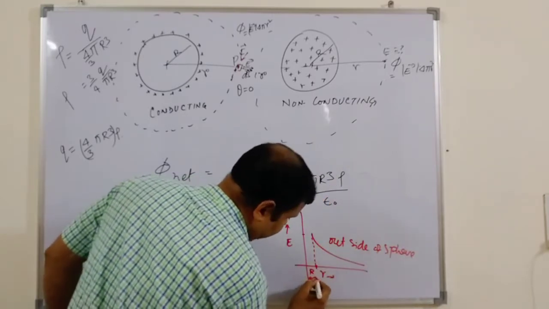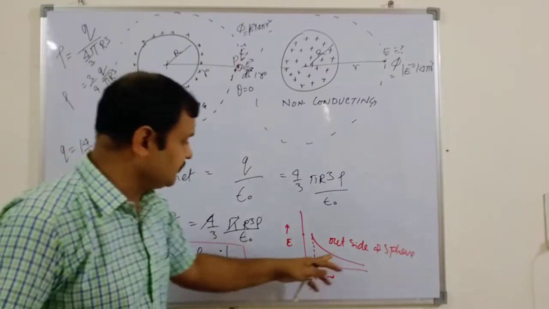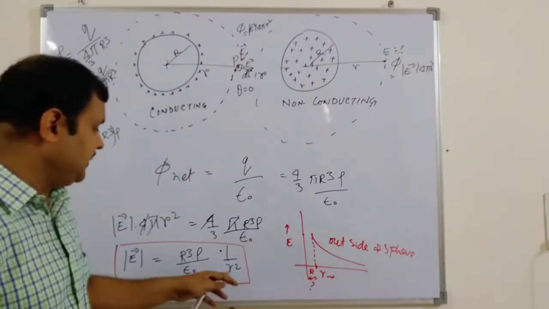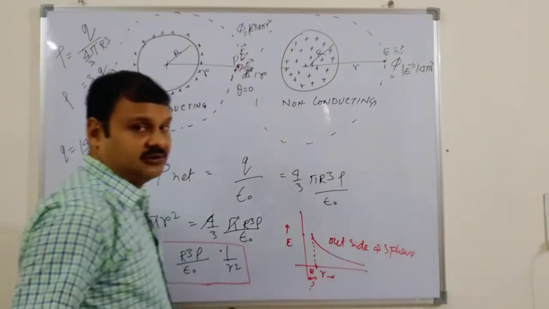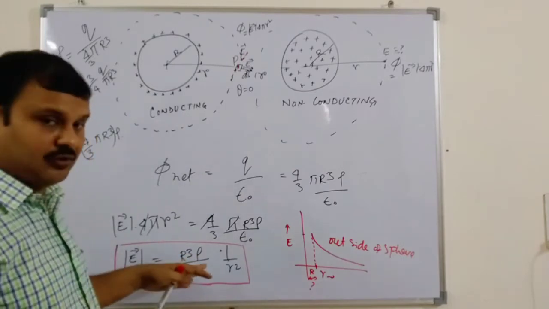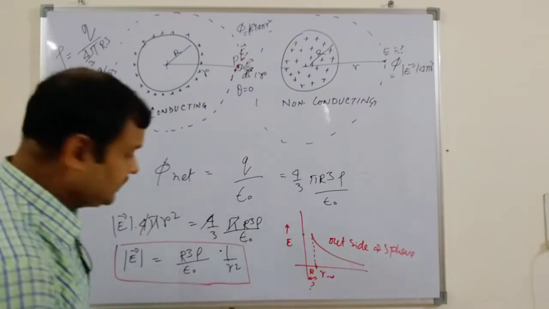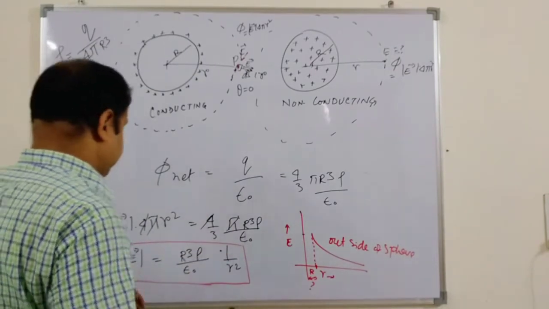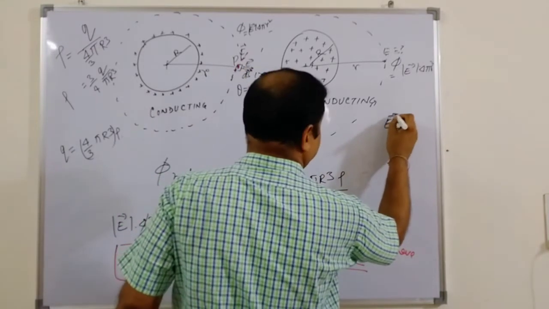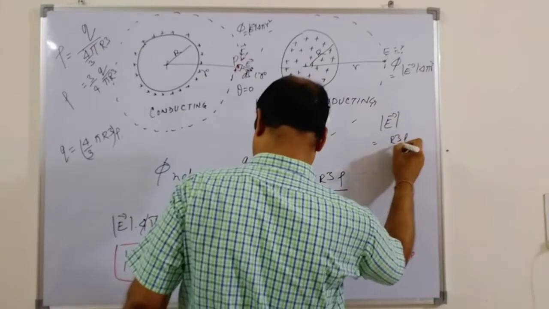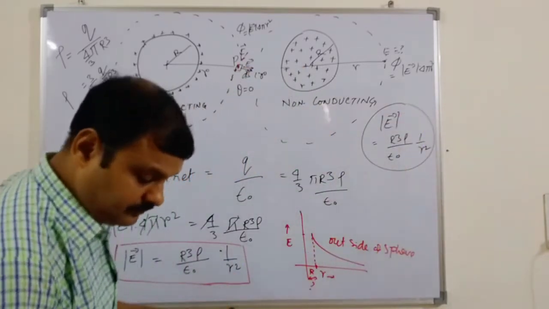Now we will consider what is happening inside. For both conducting and non-conducting surfaces, the outside field will be the same, and it gradually diminishes as an inverse square law, as per Coulomb's law, where the field reduces with distance. This is the formula, let me write it here: E equals R cubed rho over epsilon naught times 1 by R squared. This is the outside body behavior.